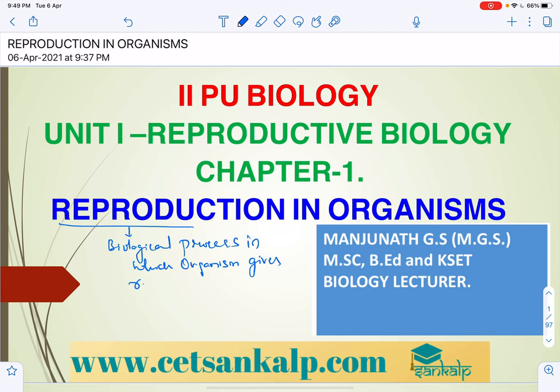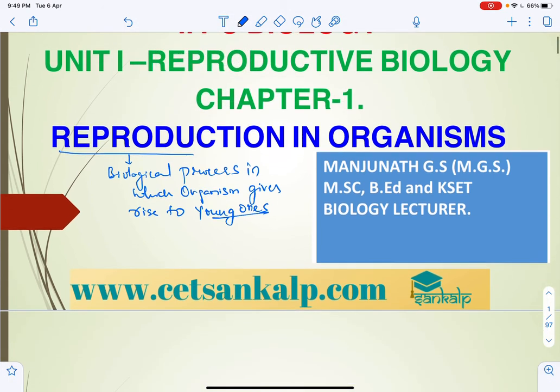gives rise to young ones. In simple terms, young ones, similar to itself, similar to the parents. So we can't say that they are always identical.